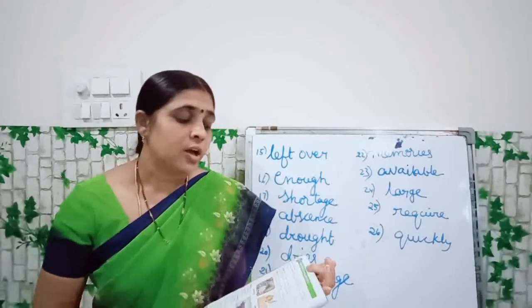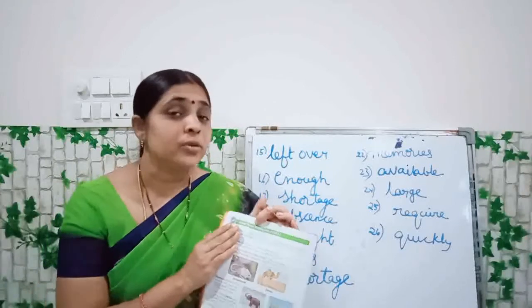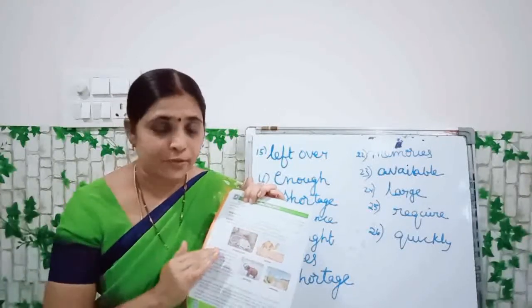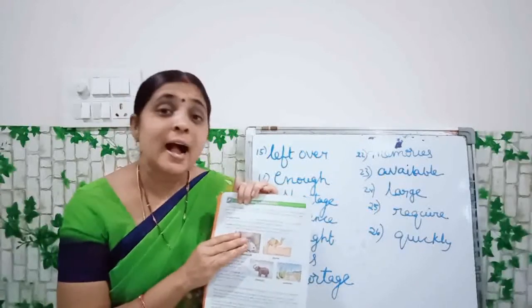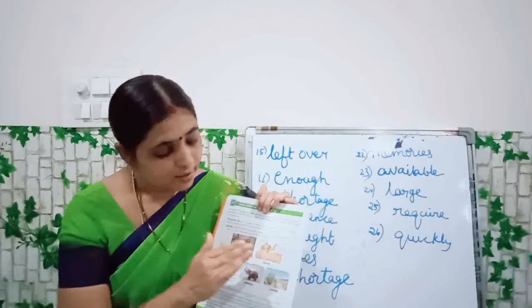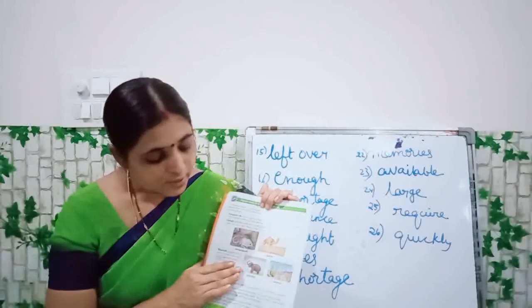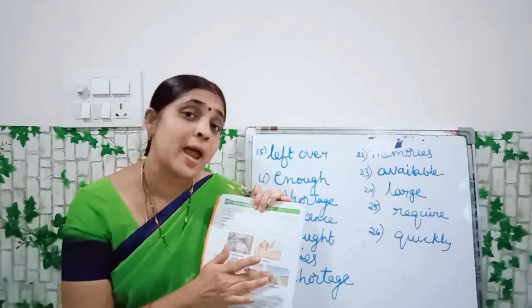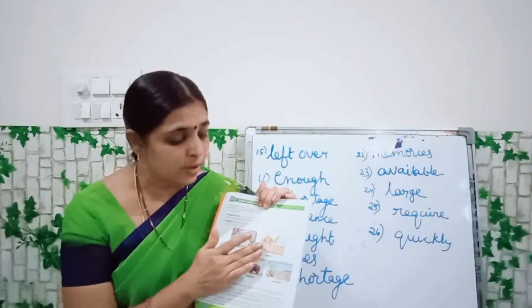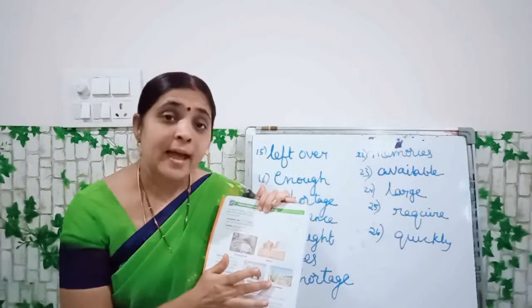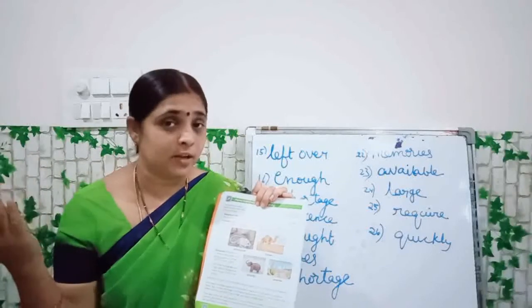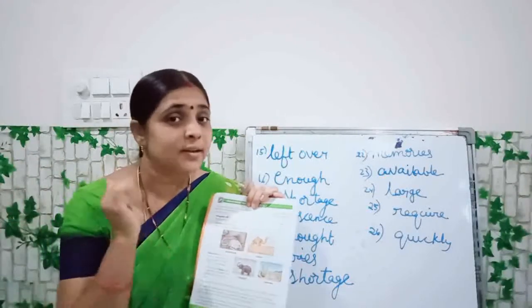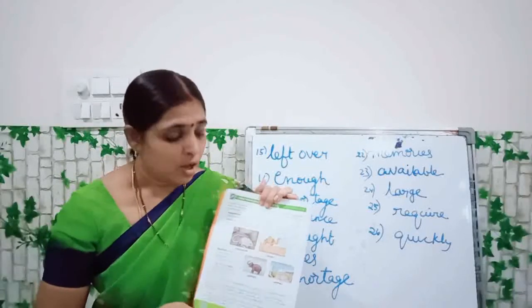Okay, children? Let us see some examples. There are 4 examples here. These are kangaroo rats, these are the camels, these are the elephants and cactus. We will see this camel and this cactus in the desert areas. Understood?